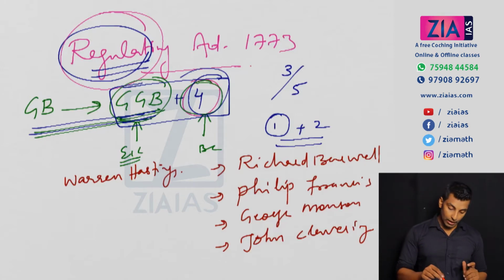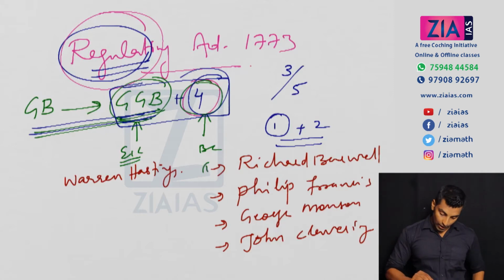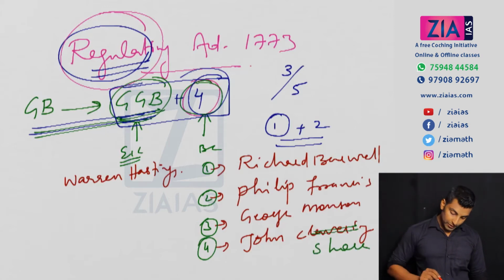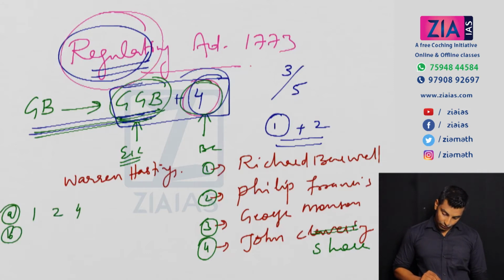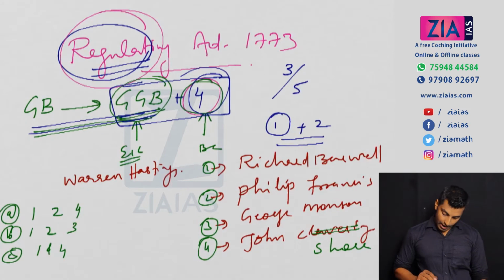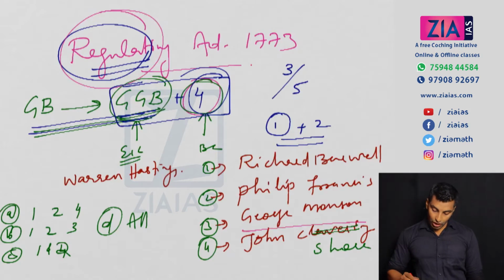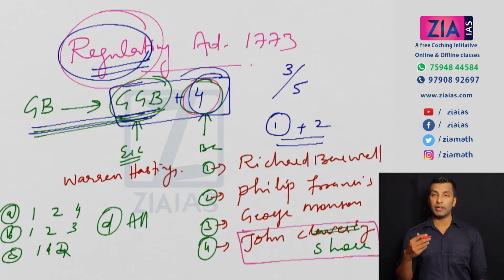So if you get a question and options like this, 1, 2, 3, and instead of John Clavering, I may write John Shore. And I give you options like 1, 2, 4, answer option A. B says 1, 2, 3. C says 1 and 4. D says all the above. So this will actually make you confused because John Shore is a very familiar name to you. We will be discussing permanent settlement under Lord Cornwallis. The person who is assisting Lord Cornwallis is John Shore.